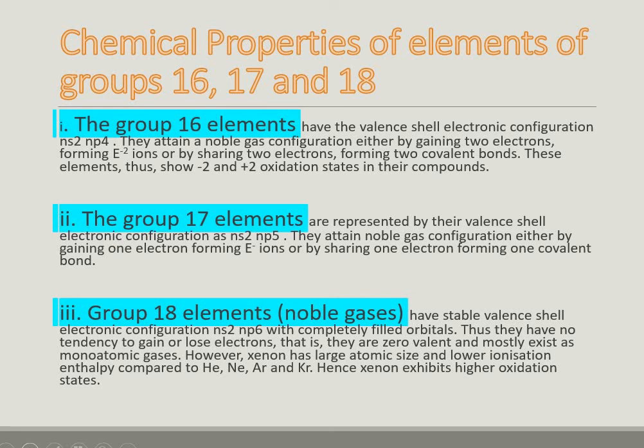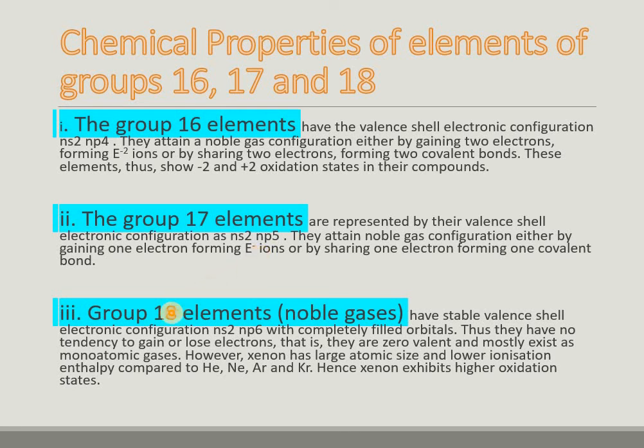They attain noble gas configuration either by gaining two electrons, forming E-2 ions, or by sharing two electrons, forming two covalent bonds. Group 17 elements have general electronic configuration ns2 np5, and they gain one electron to form ions with E-1 charge, and they can also attain noble gas configuration by sharing one electron, forming one covalent bond.